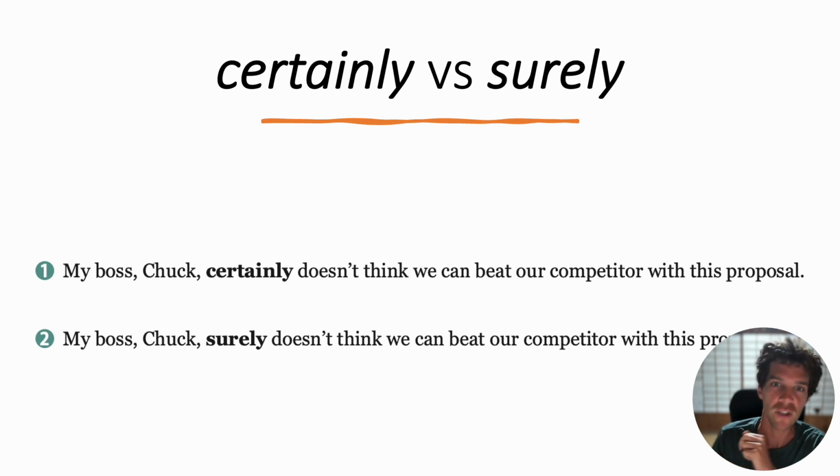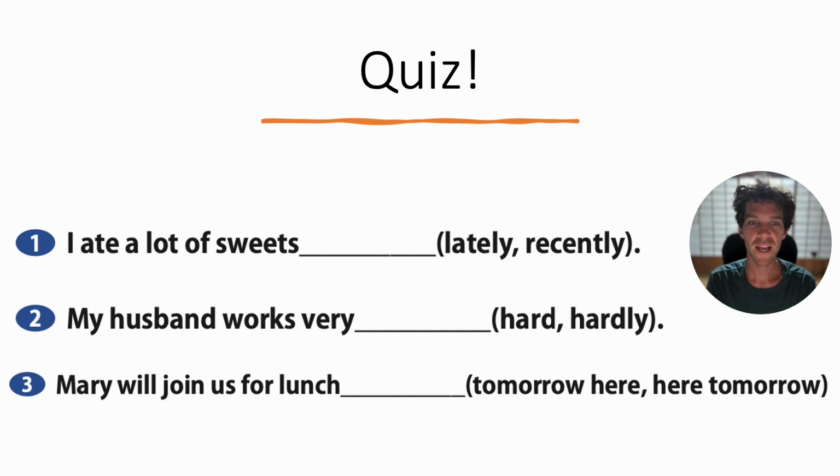Okay, let's finish off this presentation with a quick quiz. Number 1, I ate a lot of sweets lately or recently. I'll give you a hint. Think of the tense there. Number 2, my husband works very hard or hardly. That's a tricky one. Number 3, Mary will join us for lunch here tomorrow or tomorrow here. Remember the structure of adverbs there.